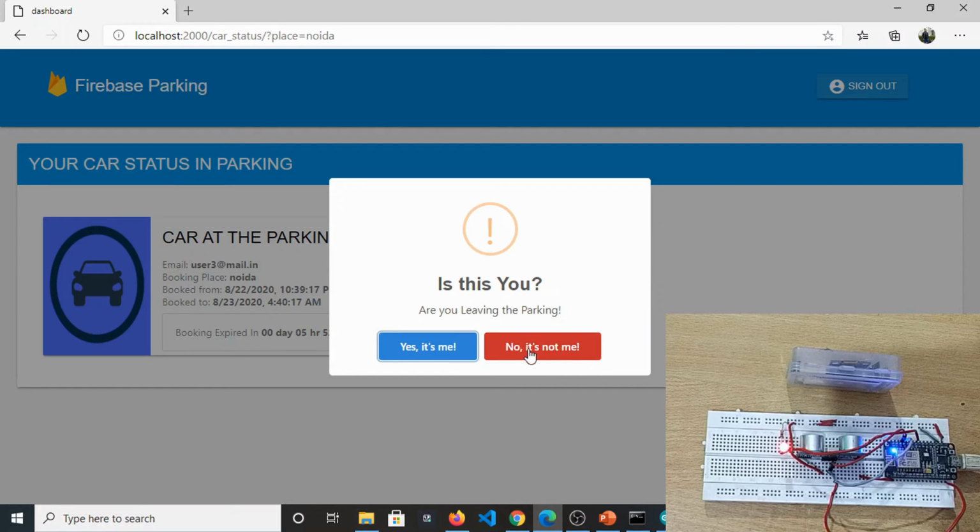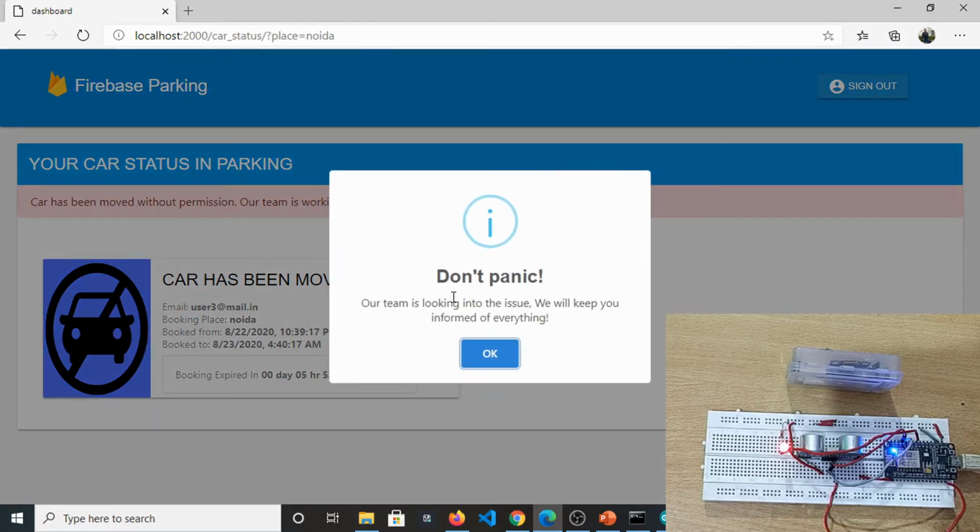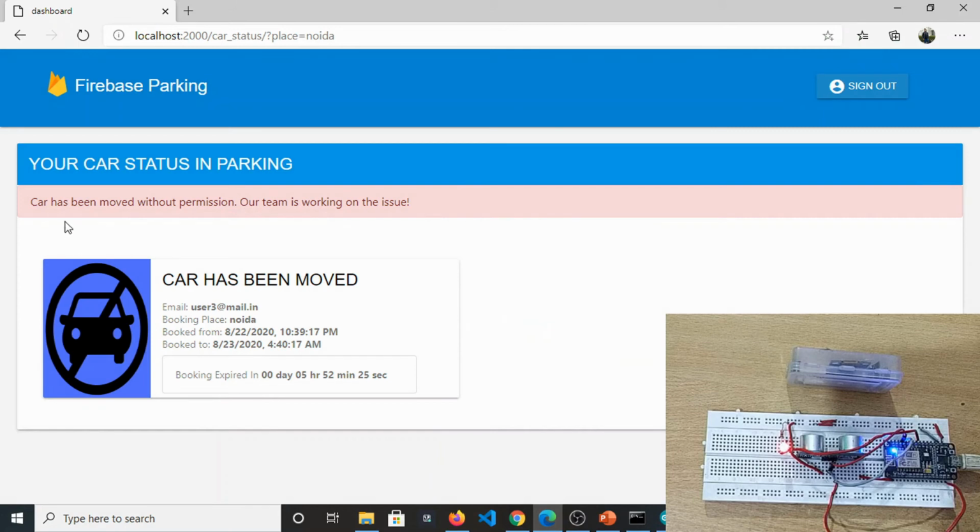So let's click on this. First we will check the negative triggered case. No, it's not me. So don't panic, our team is looking into your issue. We will keep you informed of everything. Fine. So the car has been moved without permission. This is the very critical issue which we are considering here, and this is also detected very easily by our system.